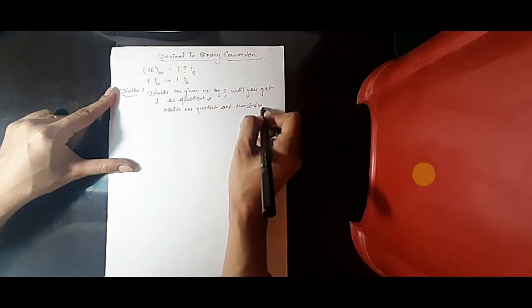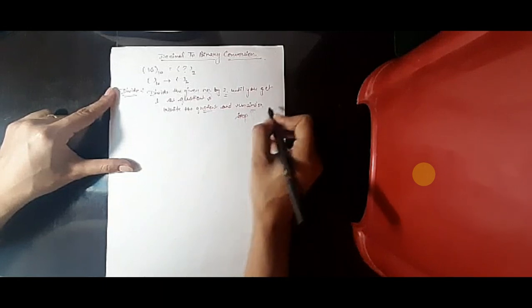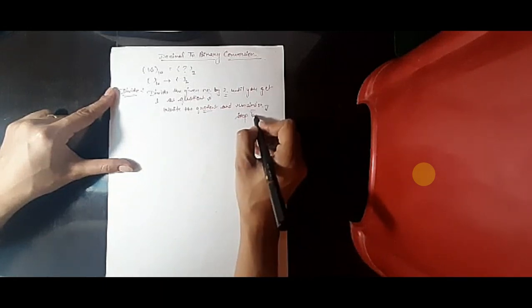What do we have to do? हमें quotient भी लिखना है और remainder भी लिखना है. How? Step by step. This is done step by step. How? I have the number 16. I have to divide by the help of 2.